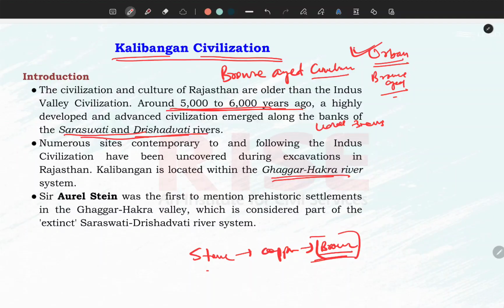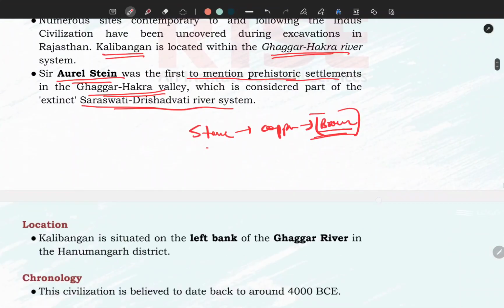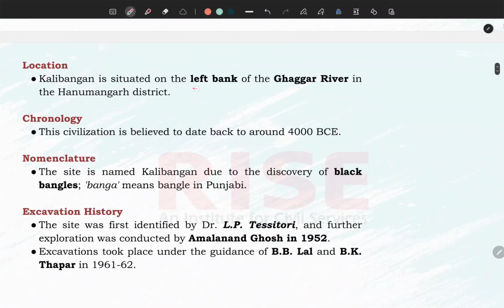Now, numerous sites have been excavated. The most important is Kalibanga. Now, one historian is known as Aurel Stein. He was the first to mention the prehistorical settlement in Ghaggar Hakra valley, which is very important, which is basically the extinct Saraswati Drishadvati river. Now, its location is at the left bank of the Ghaggar river, Hanumangarh district.